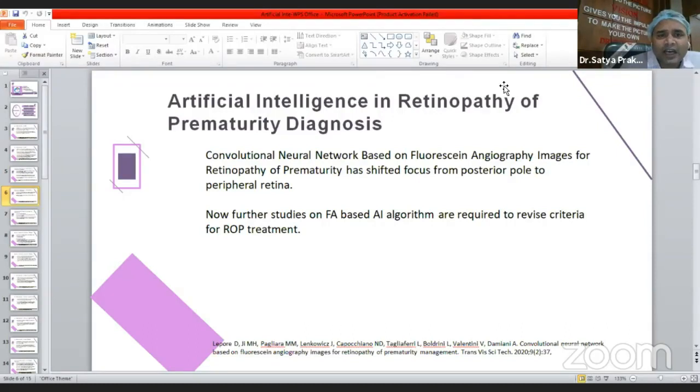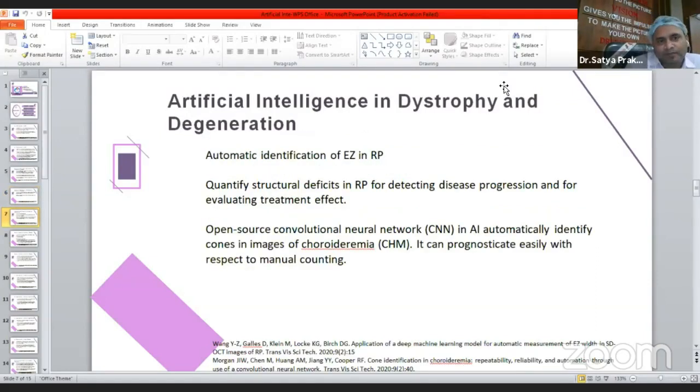Artificial intelligence in ROP diagnosis has a convolutional neural network based on wide field fluorescein angiography for ROP, that is, RetCam-based fluorescein angiography has shifted focus from the posterior pole to the peripheral retina. Currently we also have a good RetCam which scans the periphery, and we can do fluorescein angiograms as well. So further studies and FA-based AI algorithms are required to revise the criteria of ROP treatment.